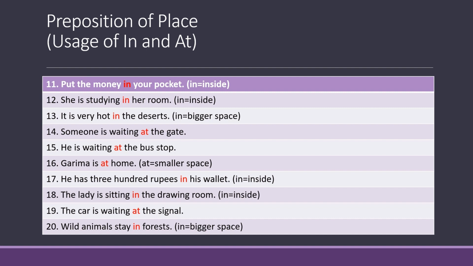Number 16. Garima is at home. Home is a smaller space when we compare to country, city, town or village. Therefore, we are using at before home.